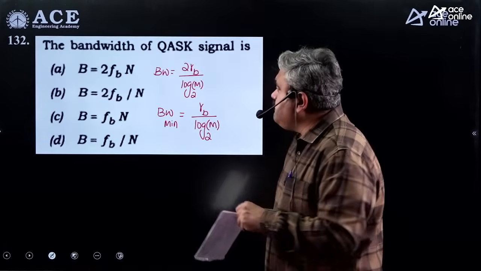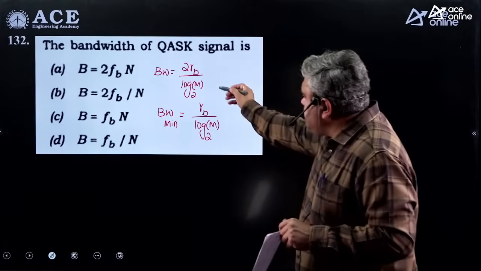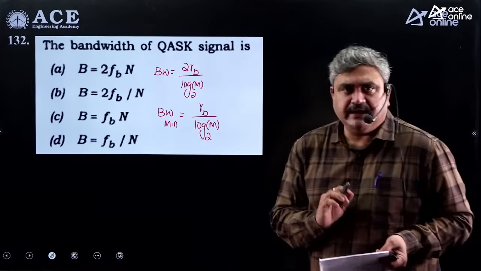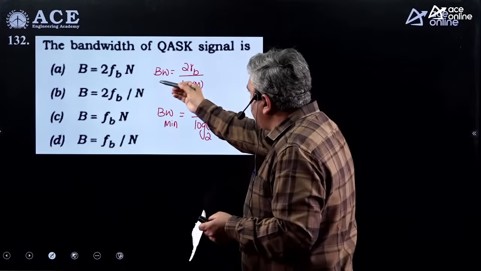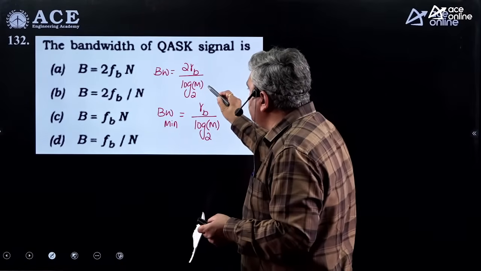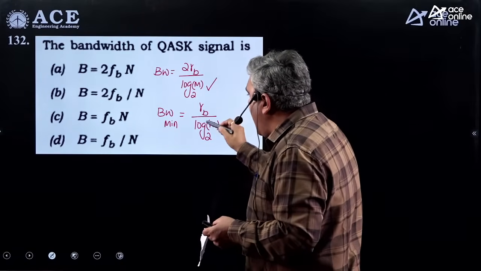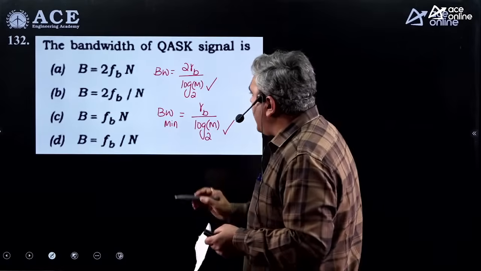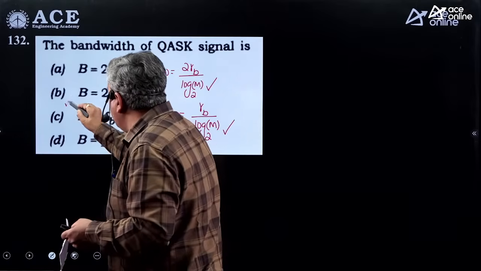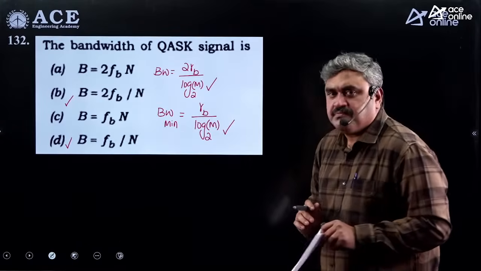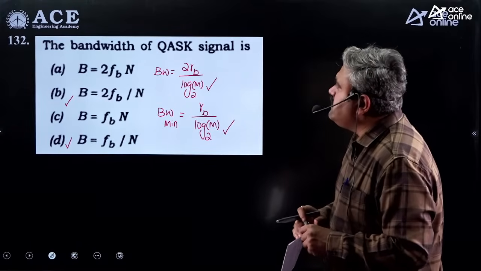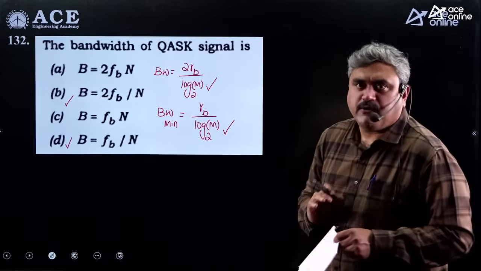But he did not mention any minimum bandwidth here. So obviously that log m to the base 2 is actually n. So either it should be 2RB by n, or RB by n, where in place of RB he has used FB. So either it should be option B or option D. One of these will be the right choice. Because he did not give anything, both options are possible here.